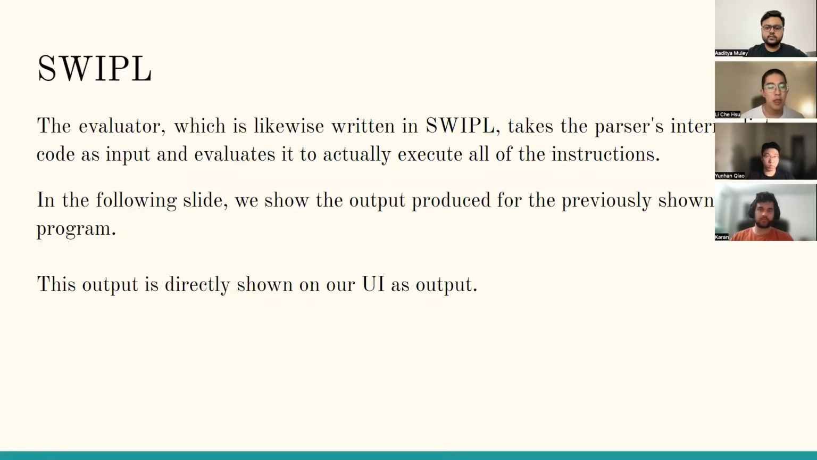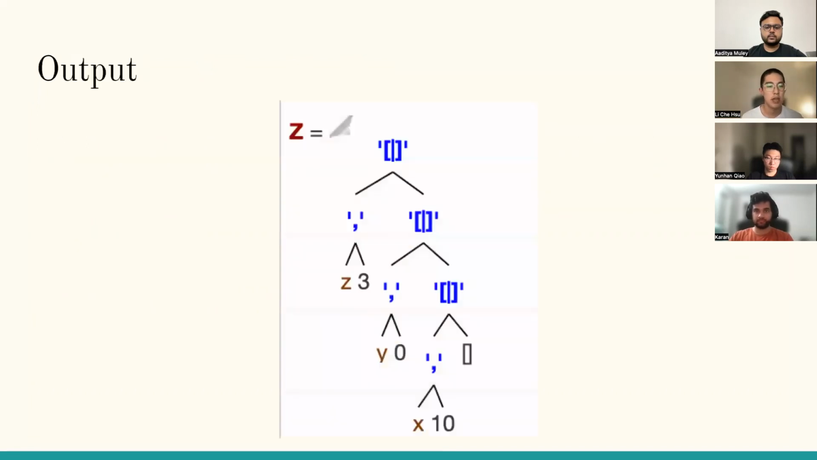So hi, I'm Liam, and I'm just going to talk about the evaluator. Our evaluator is written in SWI Prolog. It takes the parser's intermediate code as input and evaluates it to actually execute all of the instructions. In the following slides, we're going to show the output for the previous sample program. So just go to the next slide, please. So here's the output, and I'm going to show how it runs.